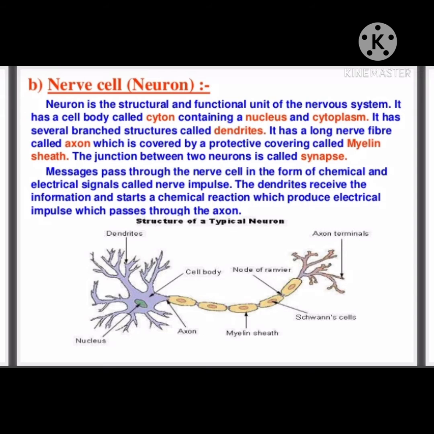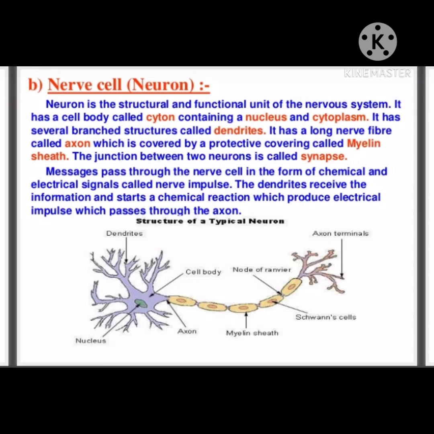Mainly there are three types of neurons. They are the sensory neurons, motor neurons, and relay or mixed neurons. Sensory neurons usually conduct impulses from different body parts towards the central nervous system. Central nervous system means brain and spinal cord. And it is usually bringing the information from a receptor or from an organ.